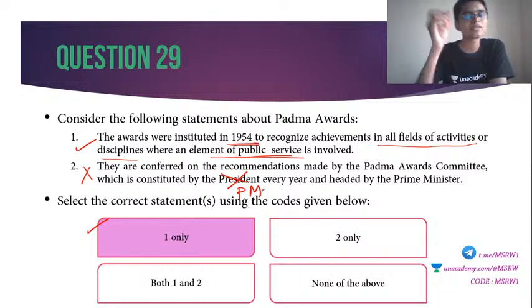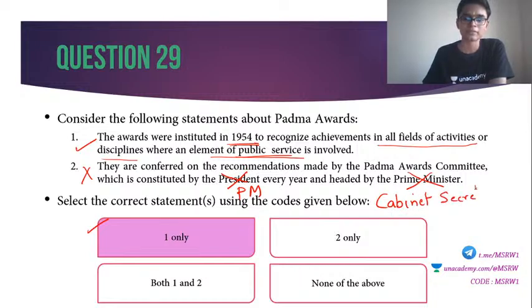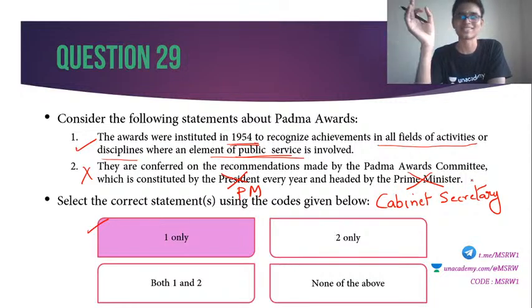Prime Minister is the person who constitutes the Padma Awards Committee, and this committee is headed by Cabinet Secretary. The President does not have anything to do with it. The only thing the President does as far as Padma Awards are concerned is handing over the award. Constitution is done by Prime Minister and the committee is headed by Cabinet Secretary. It is given away by President. Fine, that is why statement 2 is wrong.